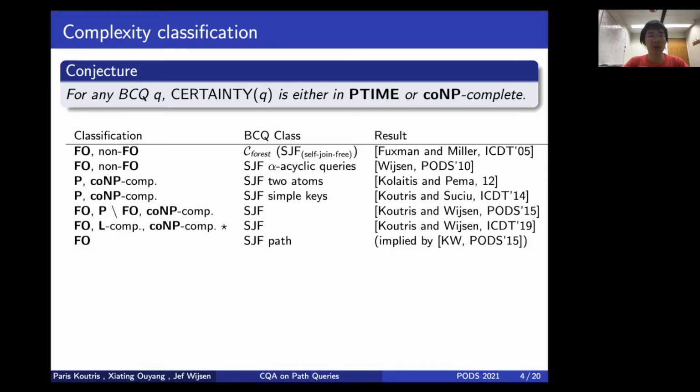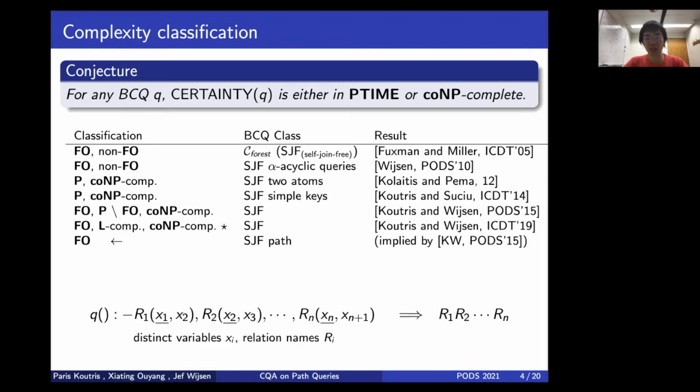In particular, they show that for any self-join-free path query of this particular form, it is always in FO. A path query has all binary atoms, which you can think of as a path going from x1 to x2, x2 to x3, all the way to xn+1. And all the relation names are distinct. We can use a word to denote this kind of path query. As you can see, all such results consider self-join-free queries.